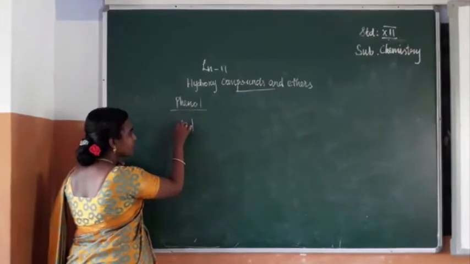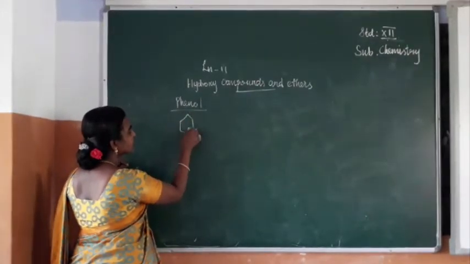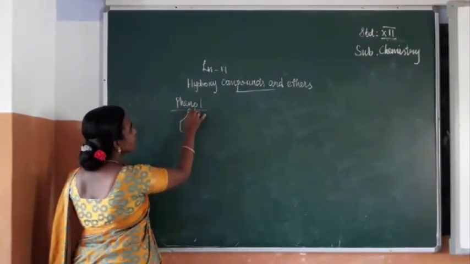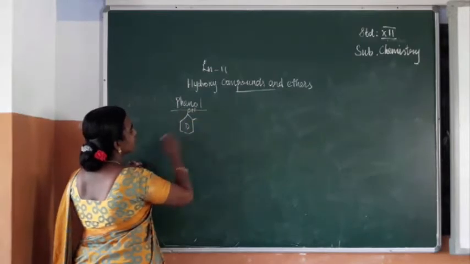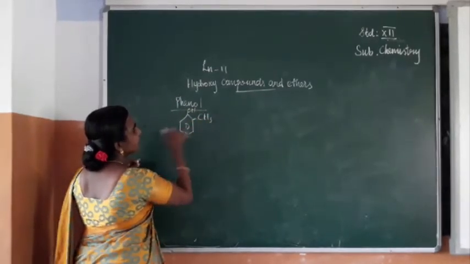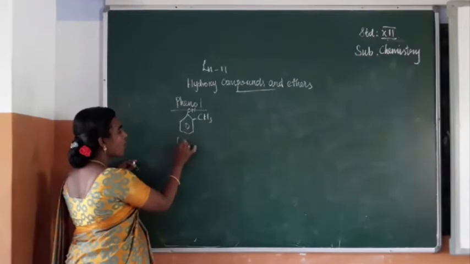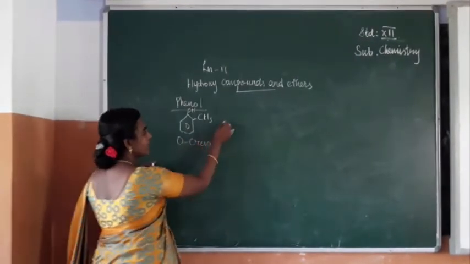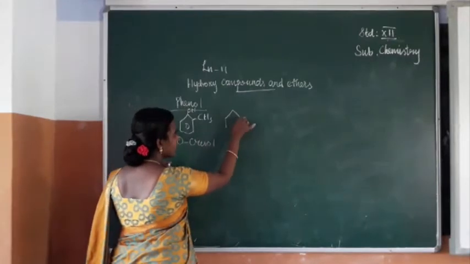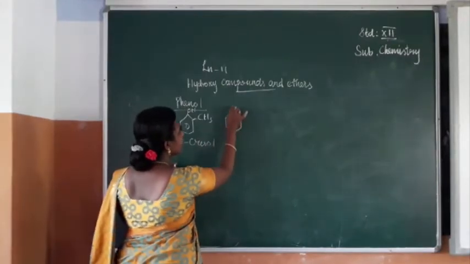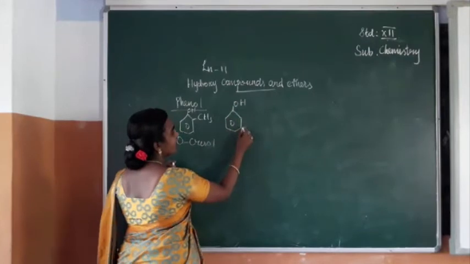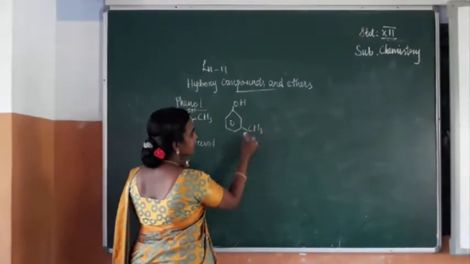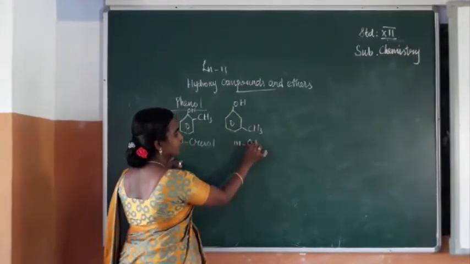I can give the example like this: OH, CH3. The name of this compound is orthocresol. If CH3 is in the meta position, we can call it metacresol.